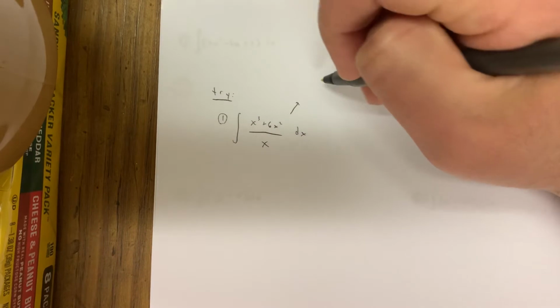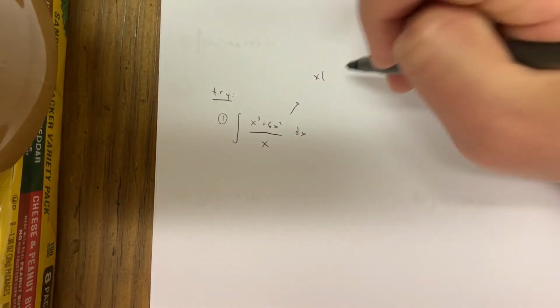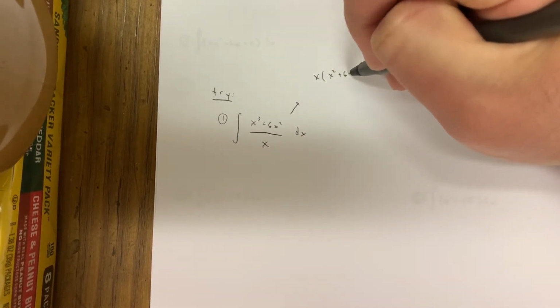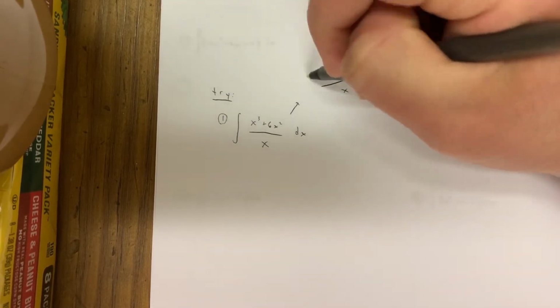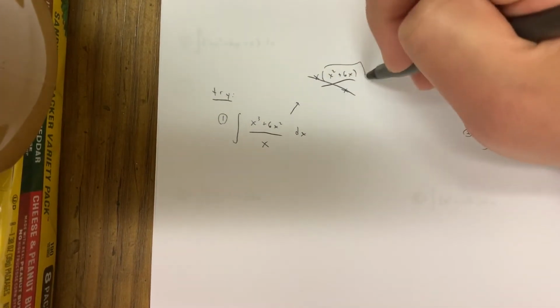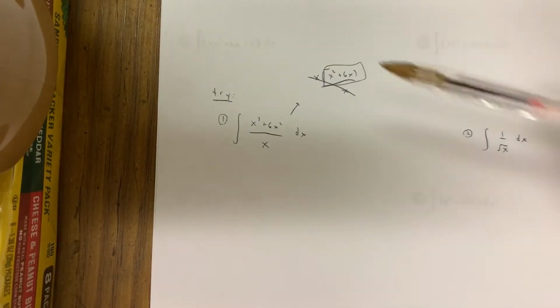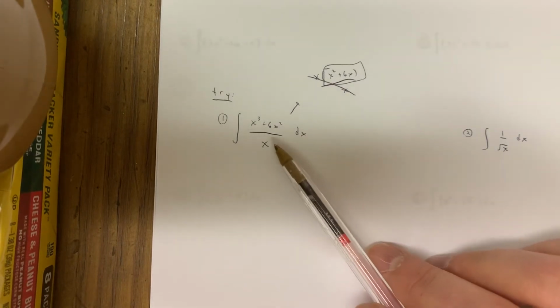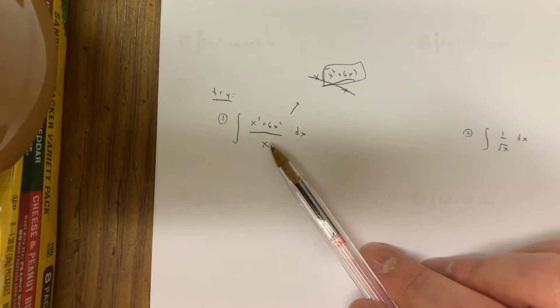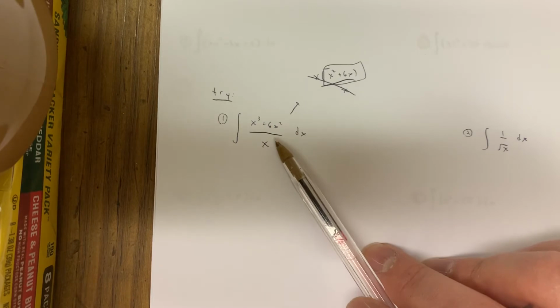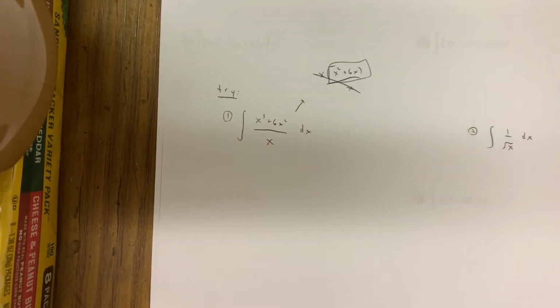A lot of people will think to actually factor an x out of the top, which is a great idea, I won't lie, and it probably works out the best in this case, because then you can just cancel these x's out and really just integrate x squared plus 6x. Believe it or not, if there was an x squared downstairs, that still works. If there was an x cubed downstairs, then factoring isn't really going to work the way you might have thought.